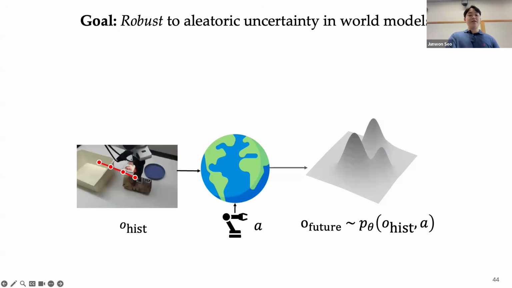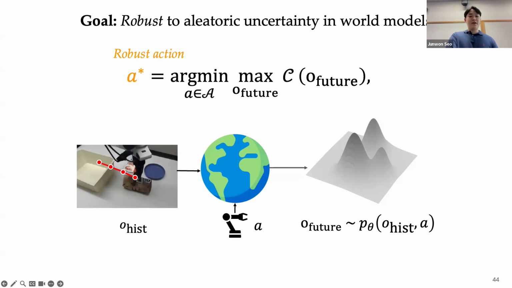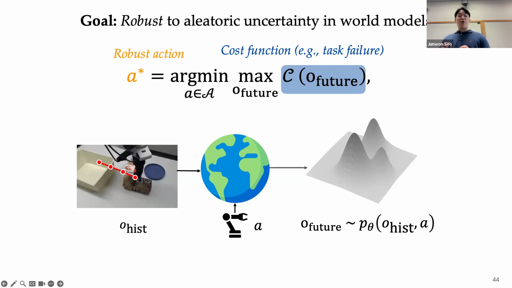So more formally, our goal is to make the policy robust to aleatoric uncertainty in the world models, following the robust control literature. So we assume we have a cost function that evaluates the generated video, such as task failure. It evaluates whether the video is showing a failure outcome or not. We then seek an action that minimizes this cost under its worst-case plausible outcome, which could be solved in numerous ways for policy optimization, like reinforcement learning or model predictive control. But the key challenge lies in this inner optimization, shown in orange, which is imagining the worst-case plausible future outcomes of a given robot action that maximizes cost.